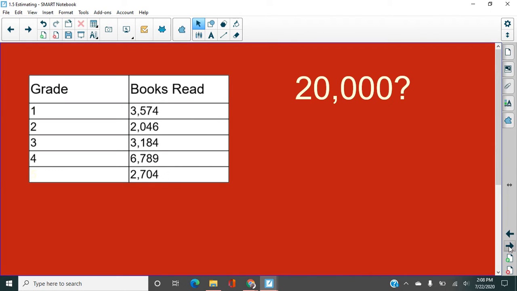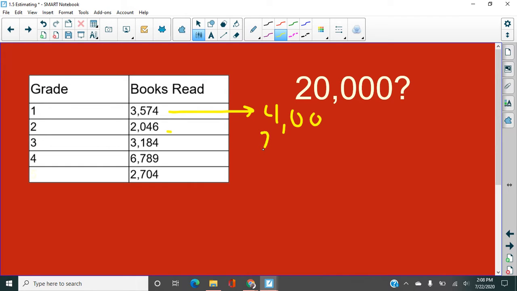And I'm going to model for you how you would use estimation to figure that out, rather than adding up every single one of these numbers, which is going to take a while and could lead to different mistakes that we make in terms of trying to get the exact numbers. So what I would do is I would estimate these. So I might take this number right here, this 3,574, and round that up. Okay, so that's about 4,000. This one is about 2,000. And the third grade number is about 3,000. Fourth grade has read about 7,000.